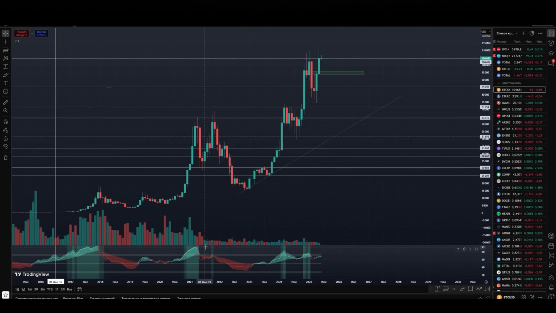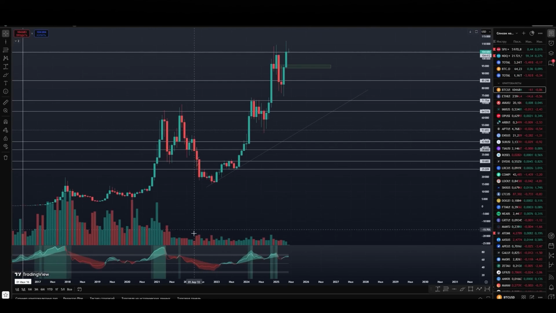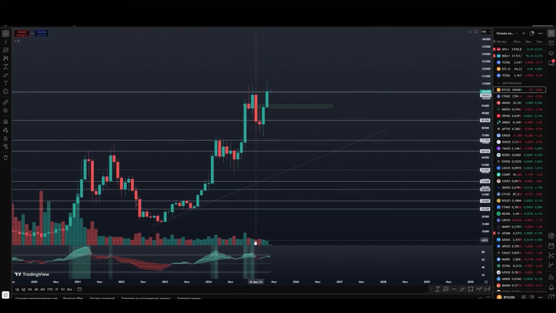In the 21st year, from the point of view of the overheating of the asset, the first high was formed right here, at around $64,000. The RSI was at the 91 mark, that is, each previous cycle the RSI entered the zone above 90. In this cycle, when the first peak was formed and we updated the previous maximum, the RSI entered the 77 zone. This is also an overbought zone, but not as strong as in previous cycles.